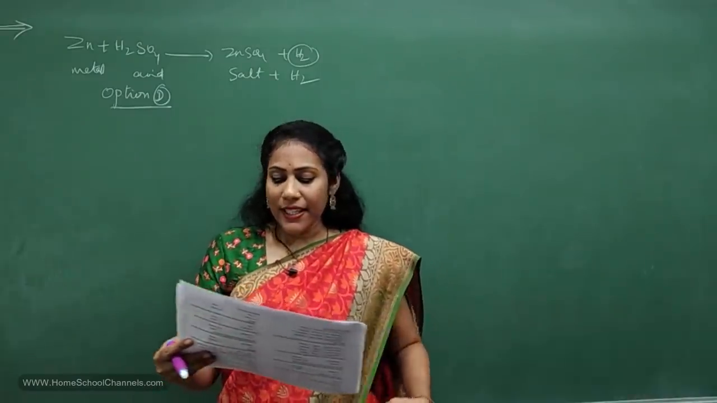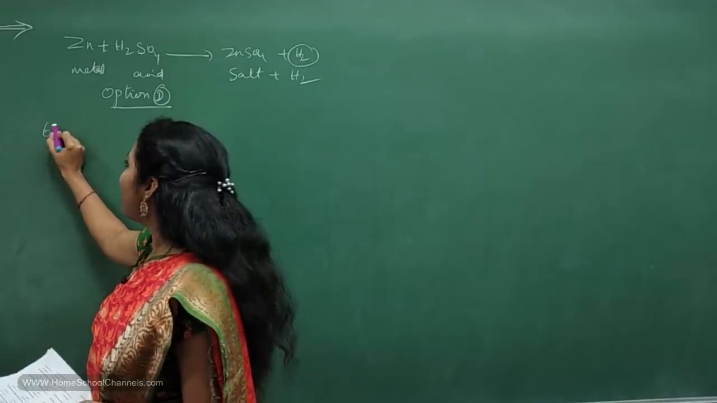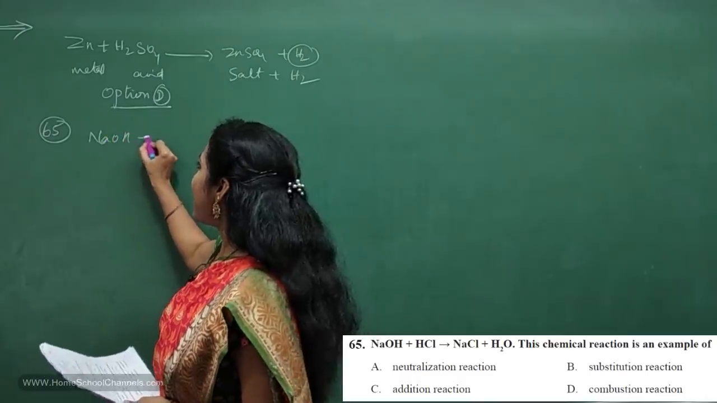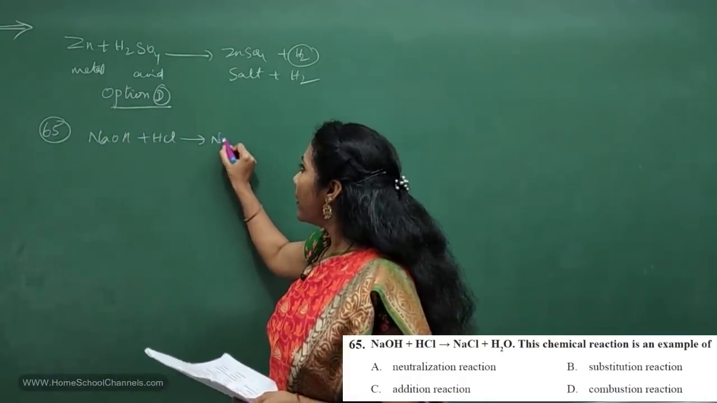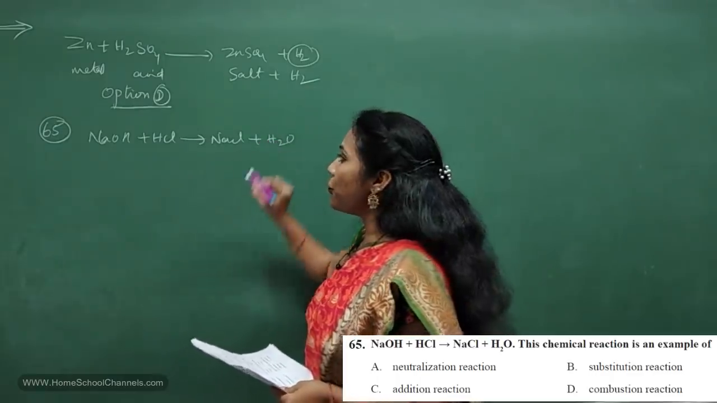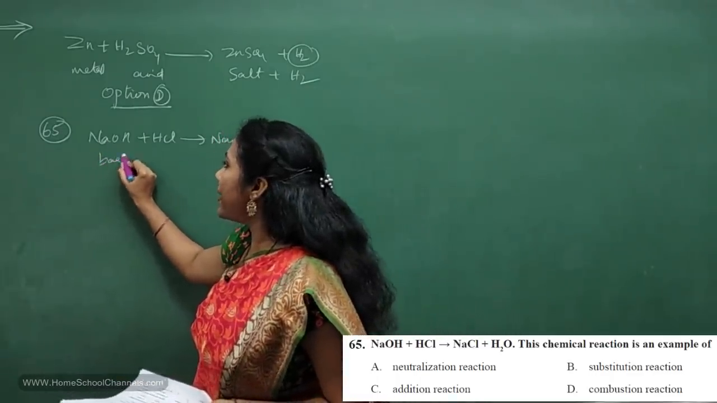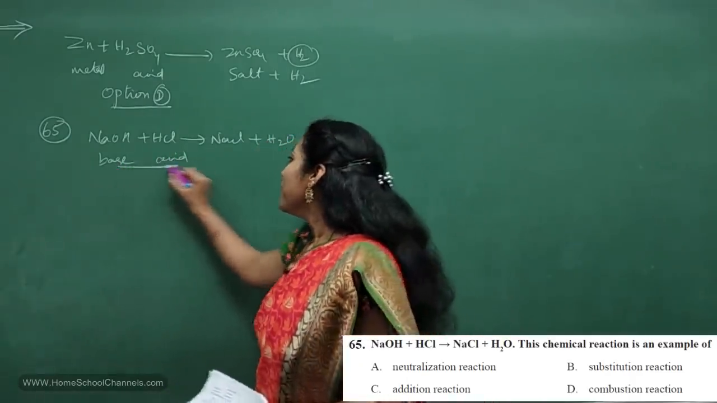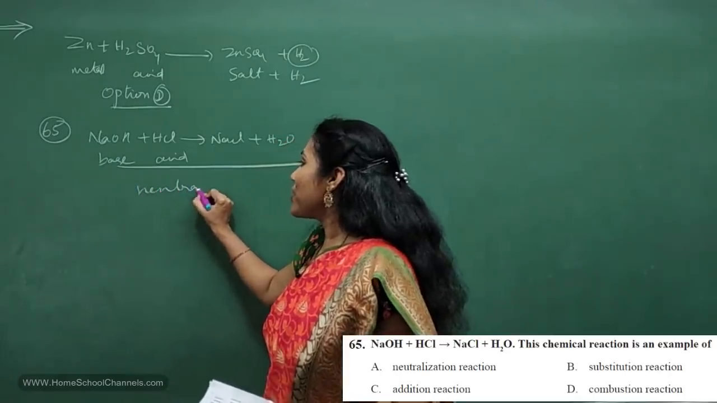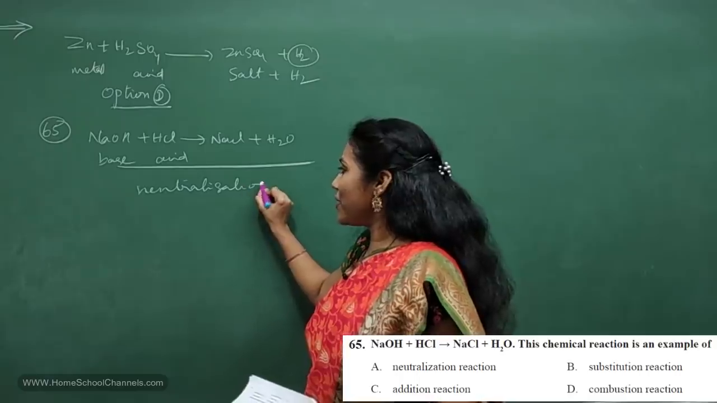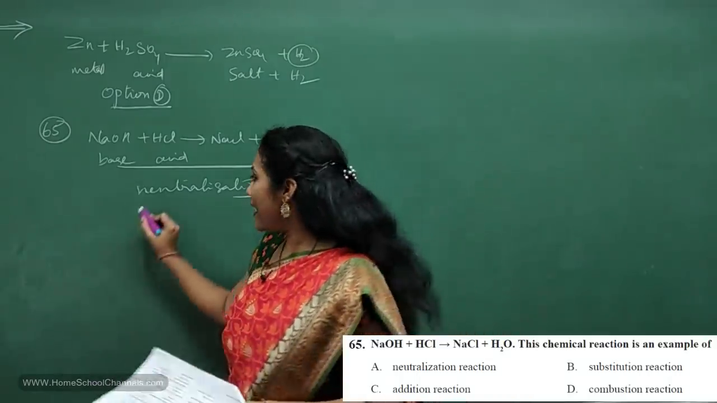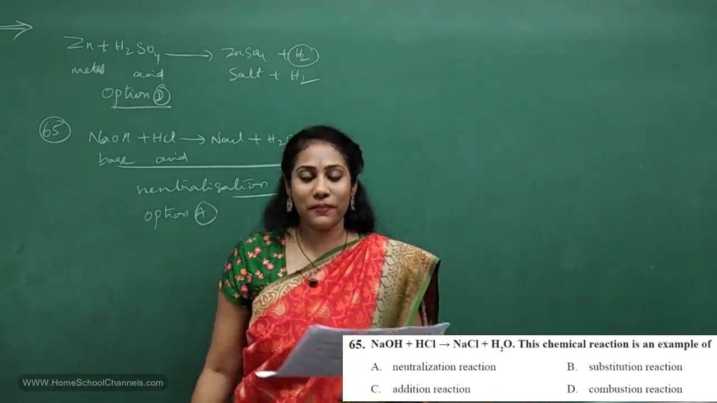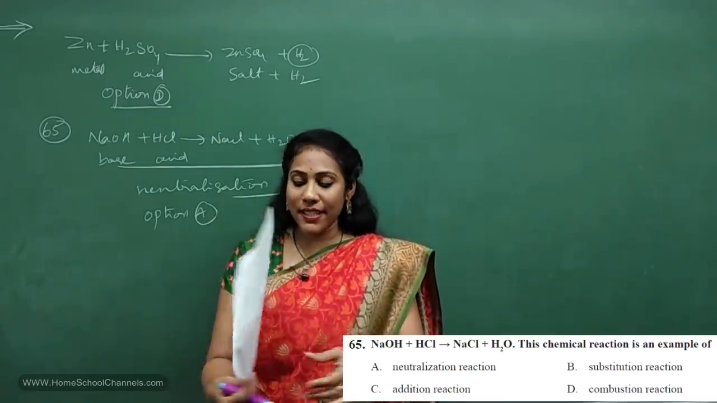Clear? Okay. 65th question, much the easiest one, right? They have given some reaction. What is that? NaOH plus HCl giving you NaCl plus H2O. Okay, so NaOH is a base, HCl is an acid. So which reaction is this? Definitely this is a neutralization reaction, isn't it? Very, very easy. Neutralization reaction. So what is the option you will select? Option A is the answer for the 65th question. So that's all about the 65th question.